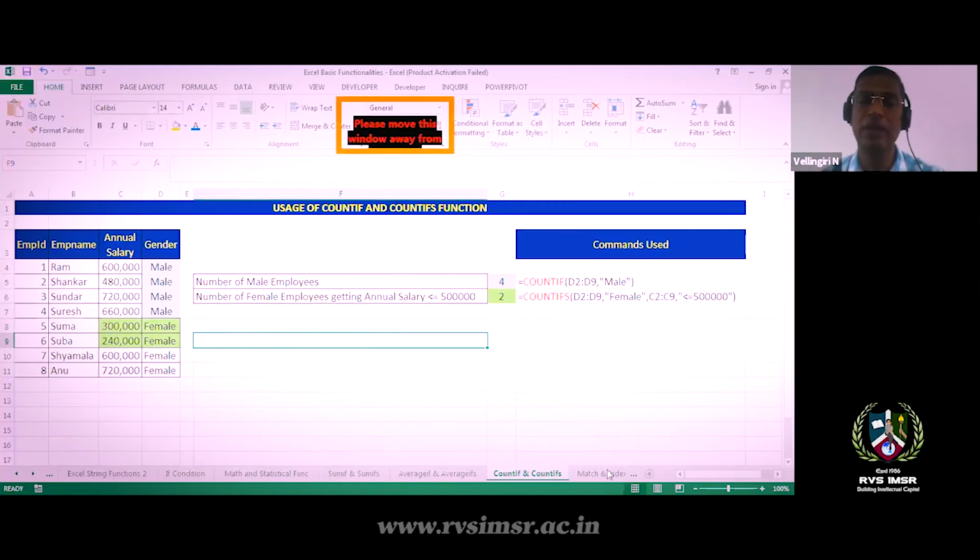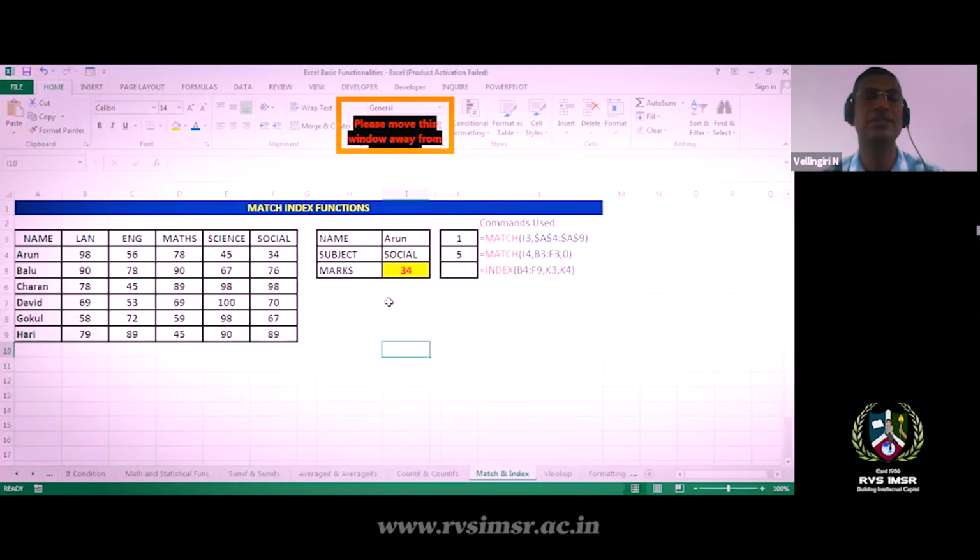Similarly, we'll go with MATCH and INDEX for other things. This is like a matrix type of data. We can identify that. That means I want to find Charan and their subject mark, the Maths mark. So where is Charan? Charan is over here, and the Maths mark is 89. So you can identify 89 using the MATCH and INDEX concepts.